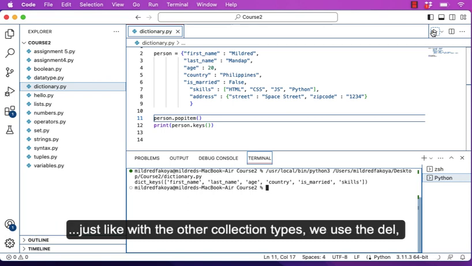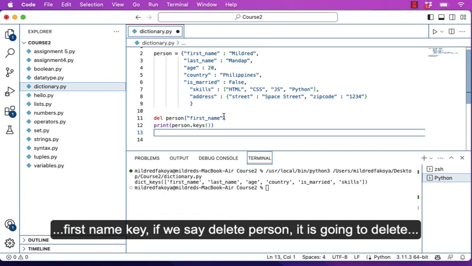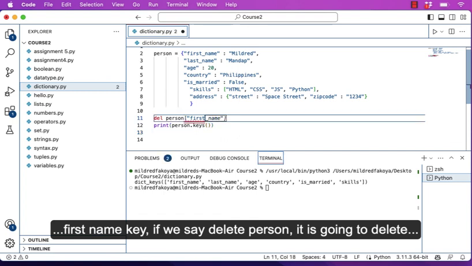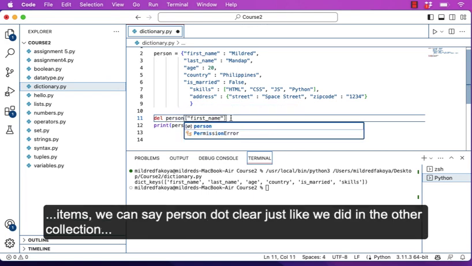To delete, just like with the other collection types, we use del. When we say del person first_name, it's going to delete just the first name key. If we say del person, it is going to delete the entire person dictionary. And if we want to clear the items, we can say person.clear, just like we did in the other collection types.